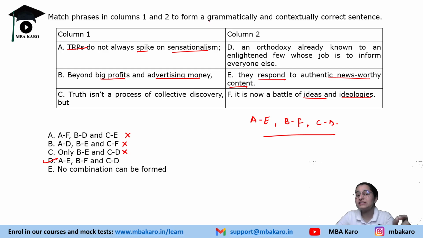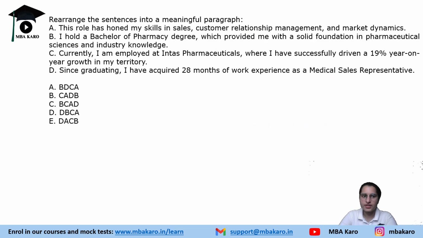So understood how you are going to solve these questions? You have to read the instructions very carefully. Grammatically correct and contextually correct. This is what is needed. Next is parajumble. Right? So, parajumble.